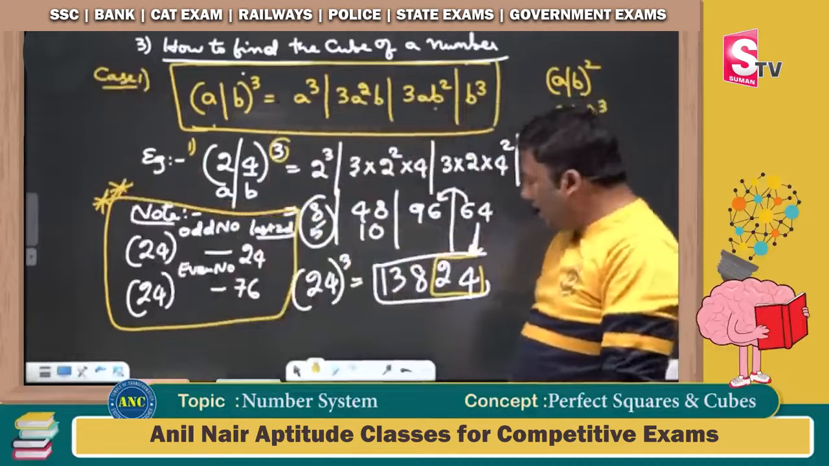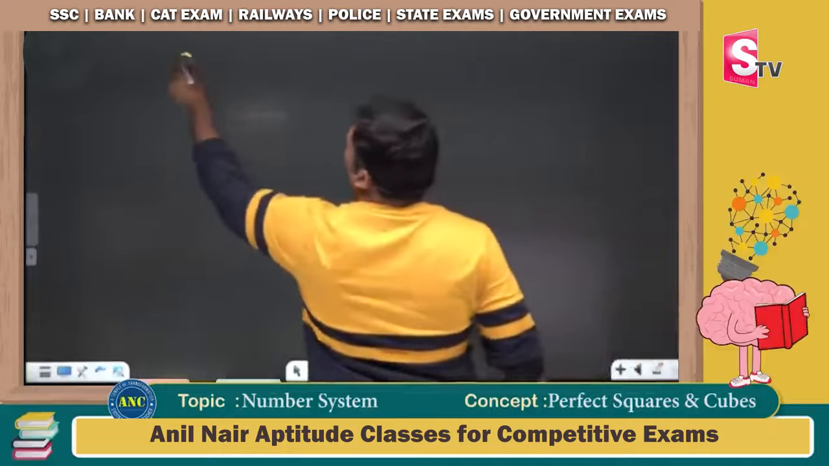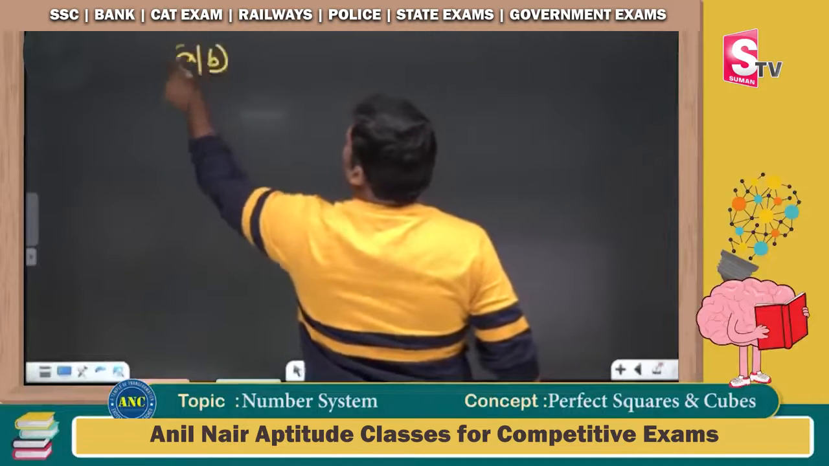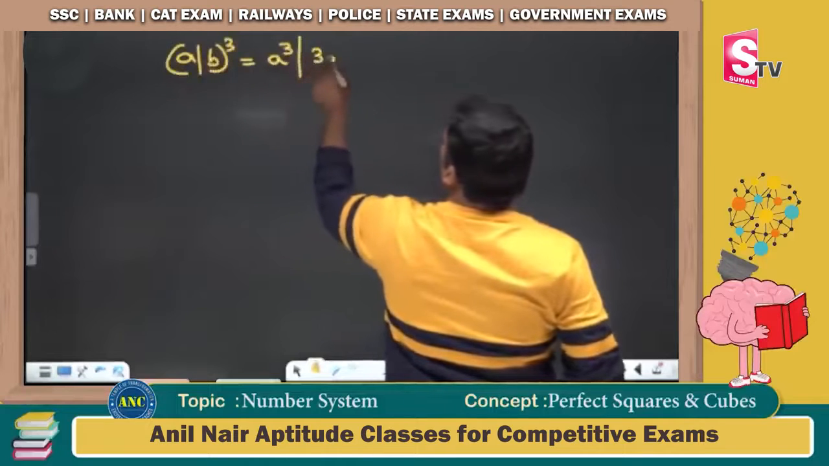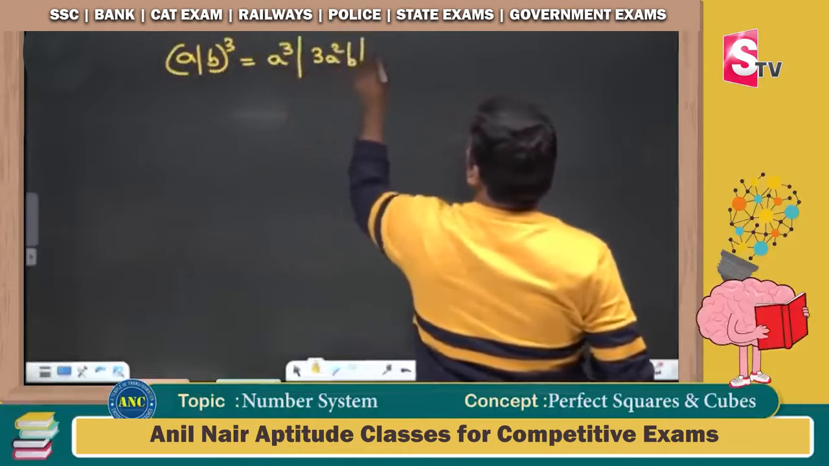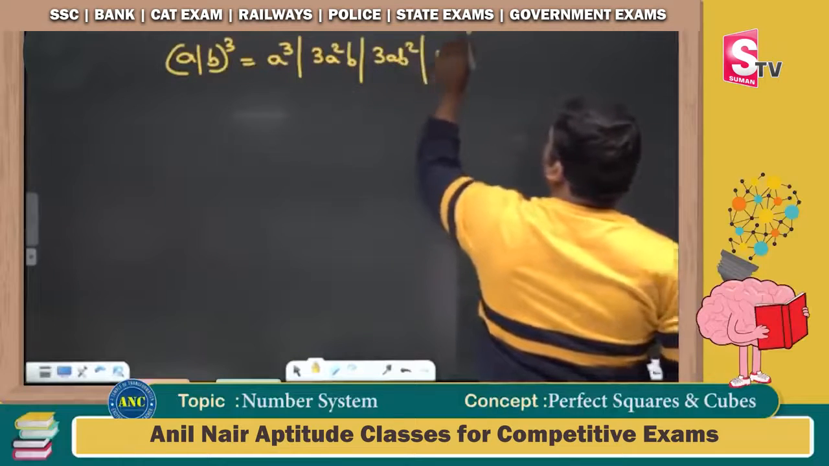I hope it is clear. Now let me do one more example. The more and more examples you solve, the CAT problem looks like a very, very easy problem. (a + b) whole cube is a cube, 3a square b, 3ab square, and b cube.